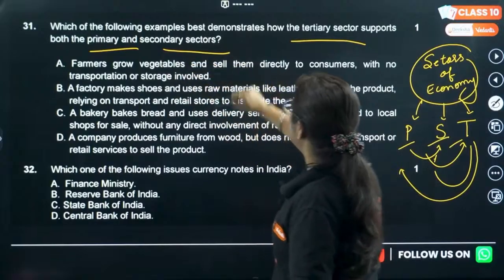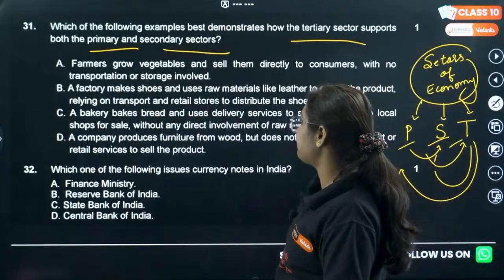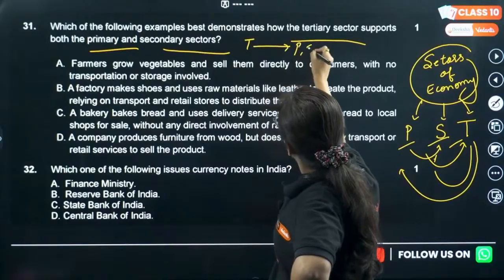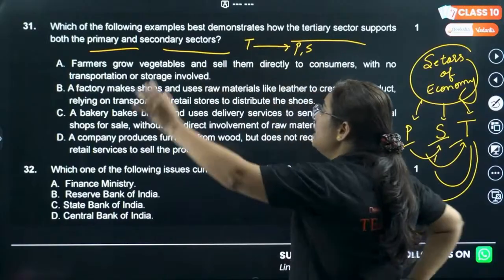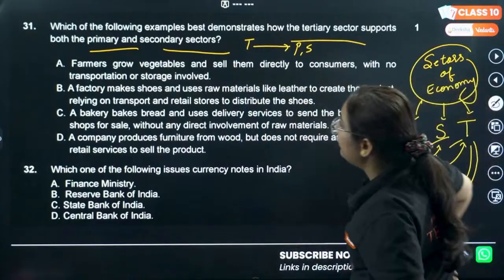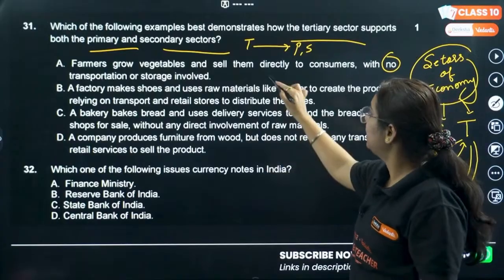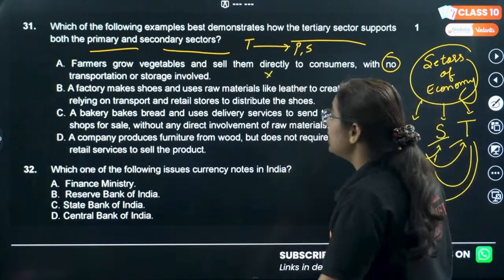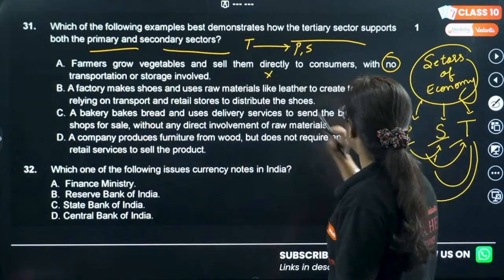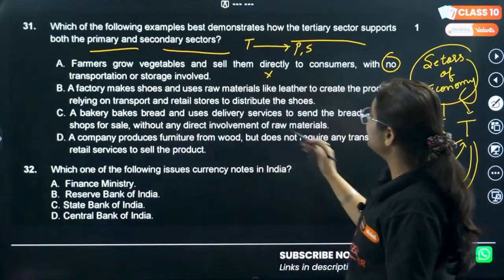Question again. Following example best demonstrates how tertiary sector supports primary and secondary sector. Option A. Farmer grows vegetables and sends them directly to consumer with no transportation or storage involved. How can that be possible? They need transport. B, a factory makes shoes and uses raw materials like leather to create the product, relying on transport and retail stores to distribute.